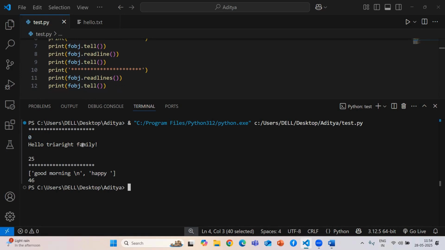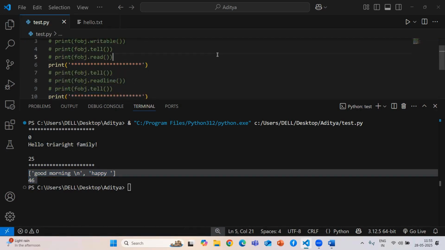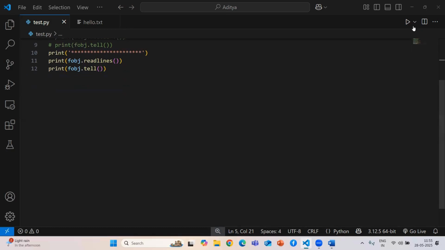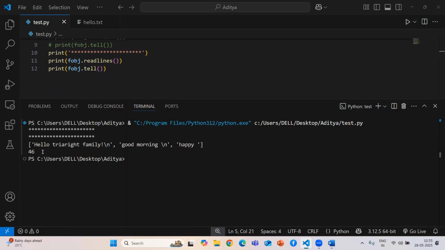So here it prints only one line, and after that it takes 25, that's why it prints from there. From position 25, it gives me the remaining data. If you want to print all the data, you need to comment this line also. Based upon your comment, it will print. Now if you see, it gives me all the things.